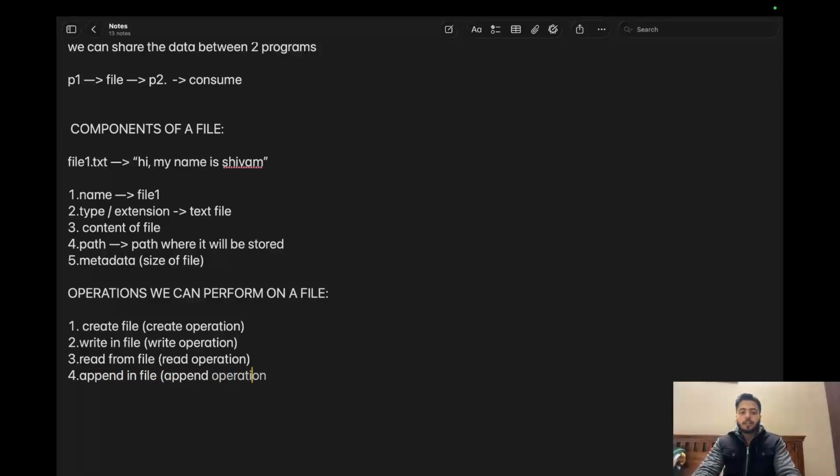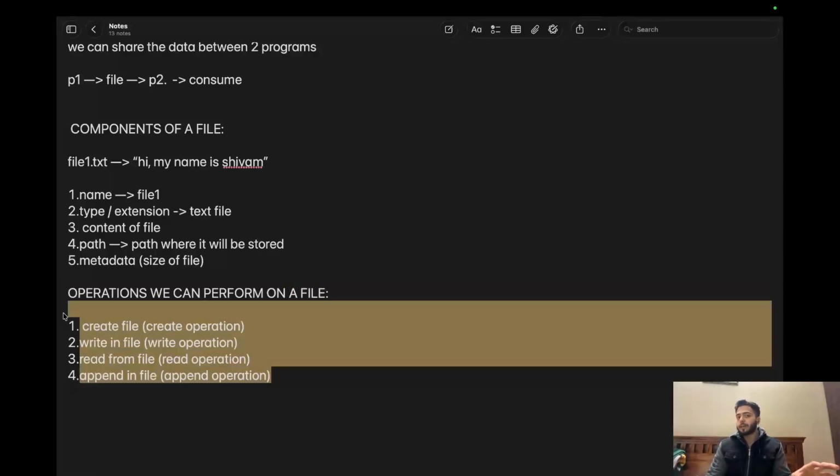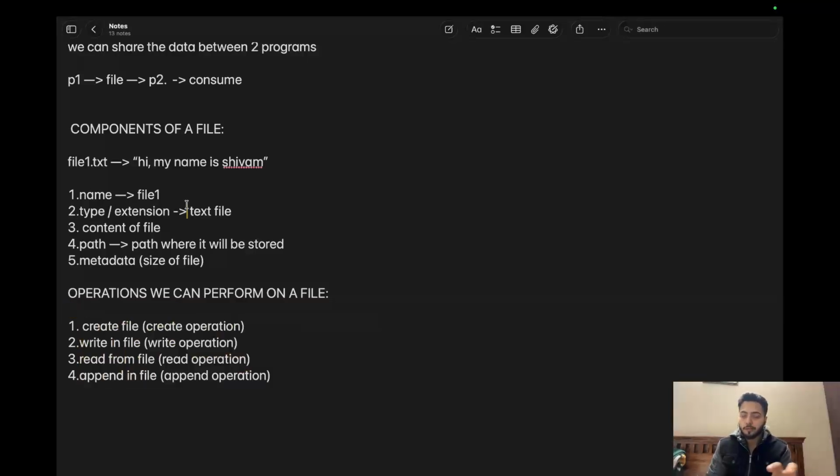These are the 4 important operations in file handling in Python. Very, very, very important. And we will see everything in depth with the help of code. No theory, everything will be practical in the next video.